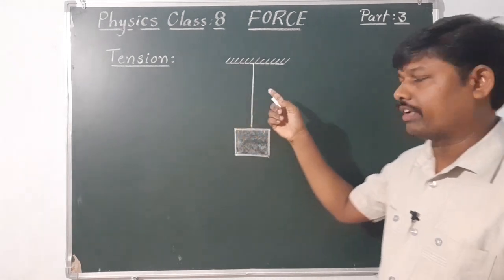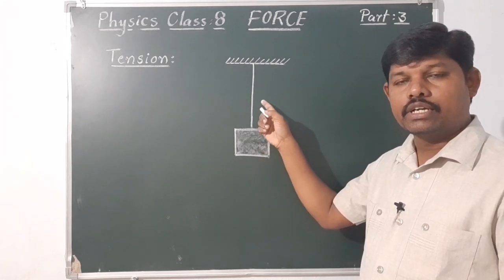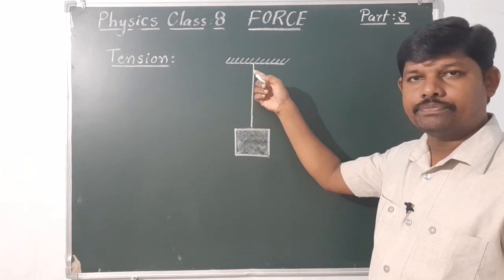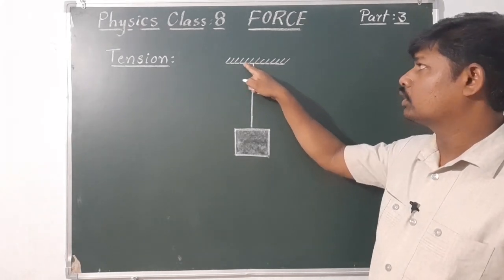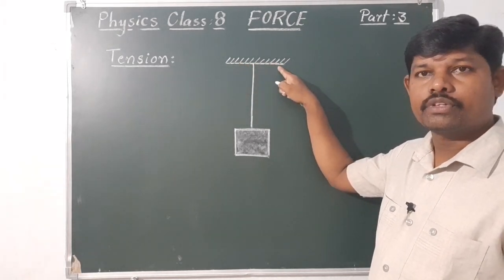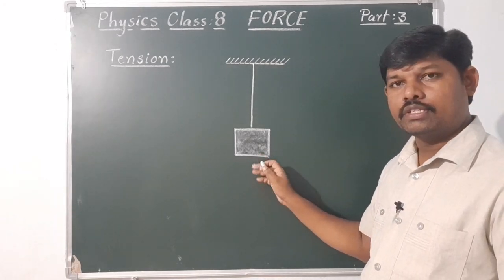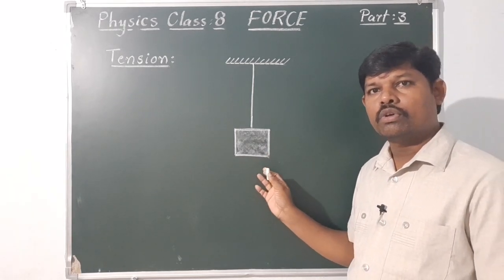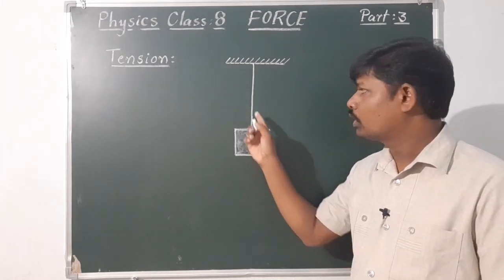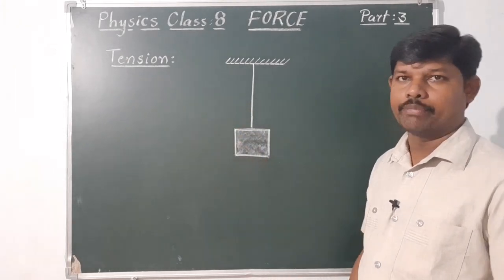As shown in the figure, a stone is tied with a thread. The free end of the thread is tied to the ceiling. Now what is the state of the stone? It is not falling, it is at rest. Now observe that suddenly the thread is broken. What happens?